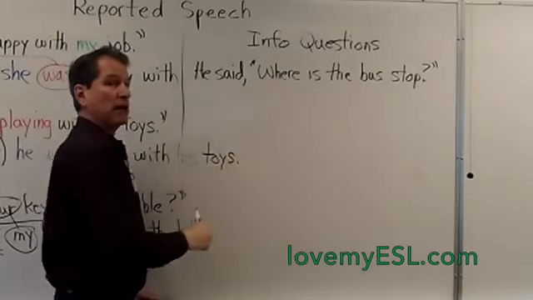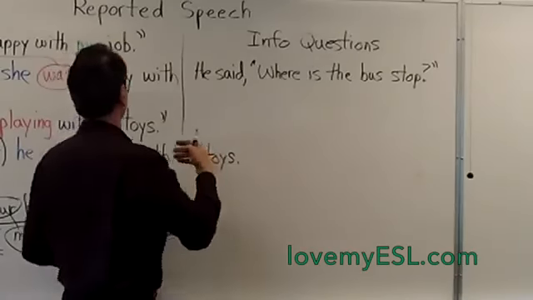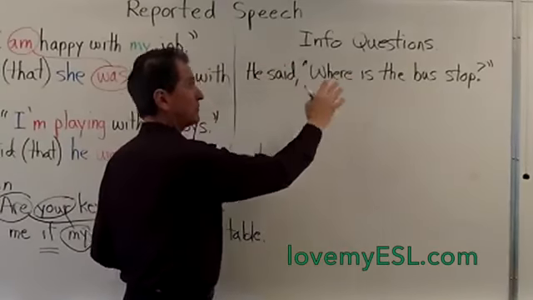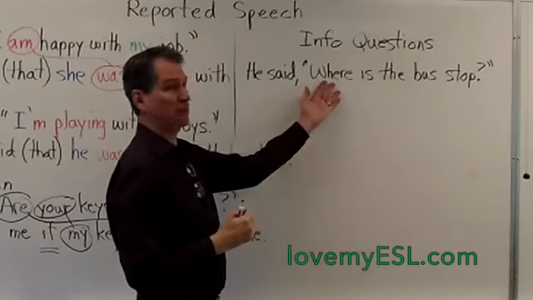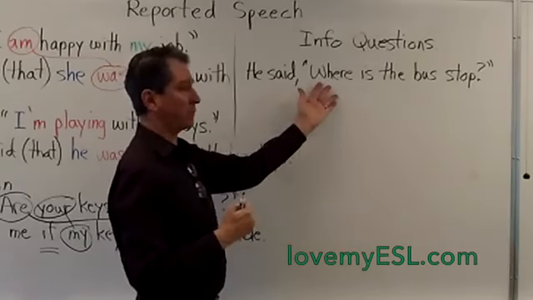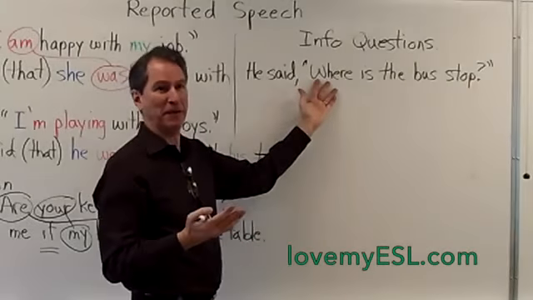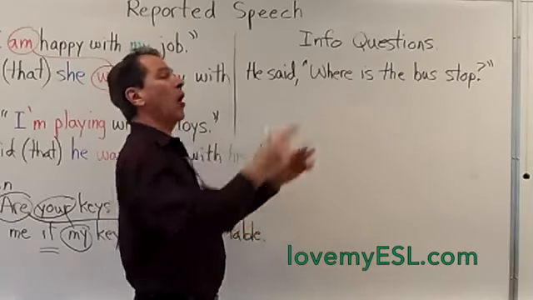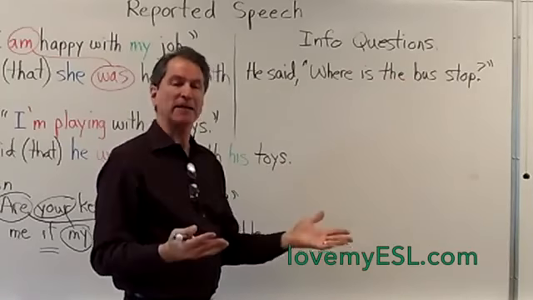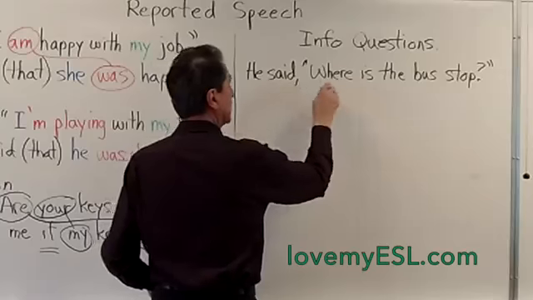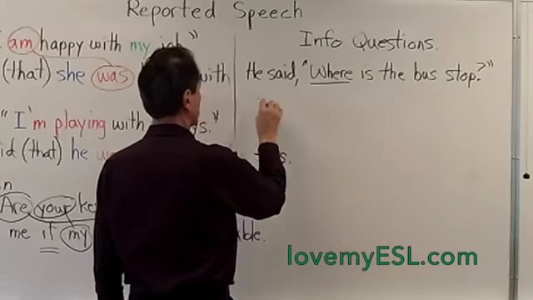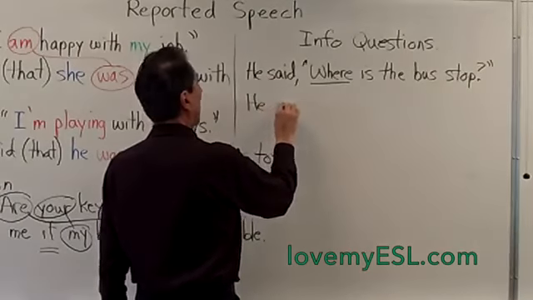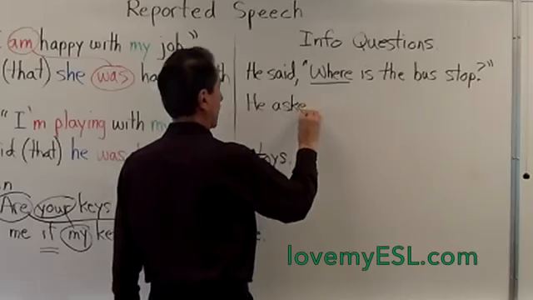So when you have a question like who, what, where, when, why, not just yes and no, but an information question, because I can't just answer this, "Yes." Where's the bus stop? Yes. That doesn't tell me anything. Where's the bus stop? Oh, it's over on that corner. See, that's information. So when you're asking an information question, this is what you do. He asked, again, because it's a question.